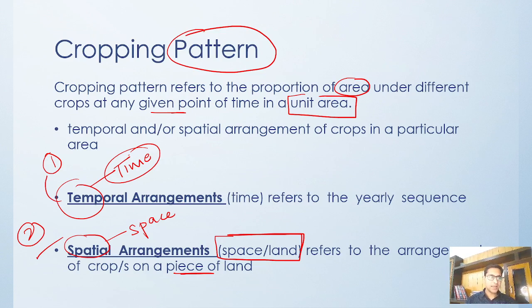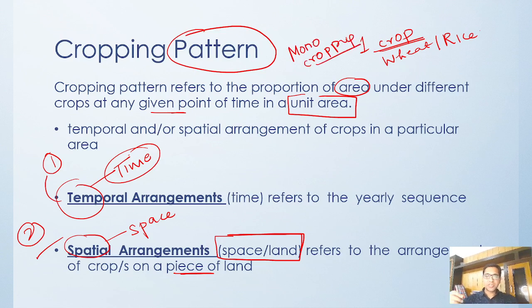Temporal refers to the yearly sequence of growing different crops on a piece of land. If only one crop is grown every year, like wheat or rice, we call that a monocropping pattern. Now, what is the meaning of spatial arrangement?